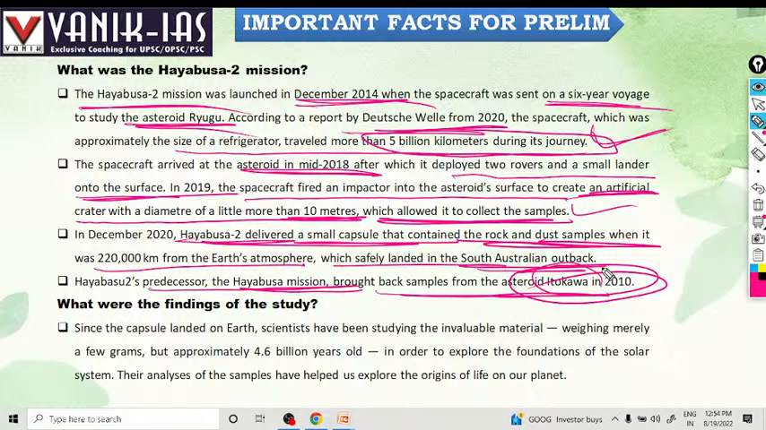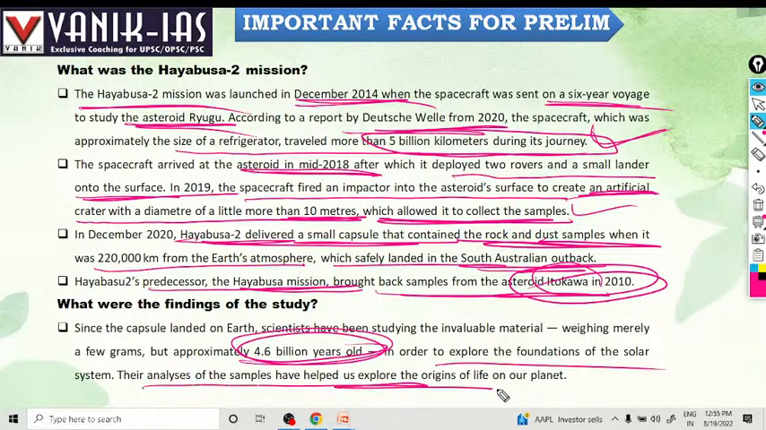What are the findings? Since the capsule landed on Earth, scientists have been studying invaluable materials weighing merely a few grams but approximately 4.6 billion years old. The asteroid Ryugu is 4.6 billion years old, which helps explore the foundation of the solar system. Their analysis of the samples has helped explore the origin of life on our planet.